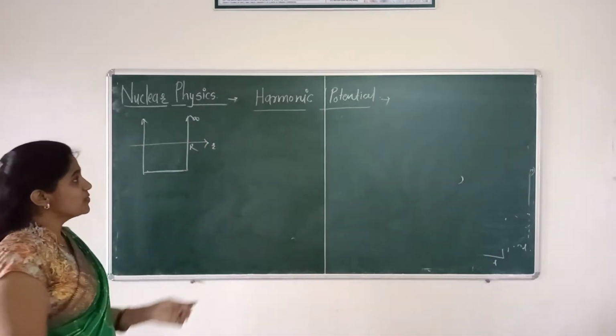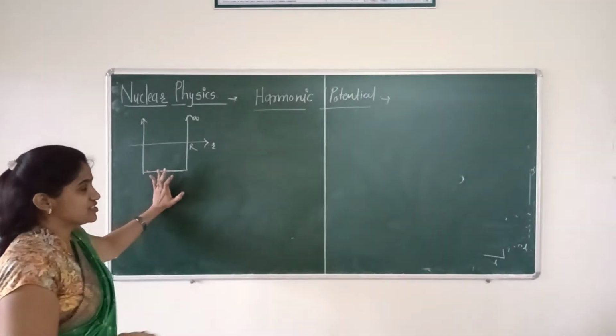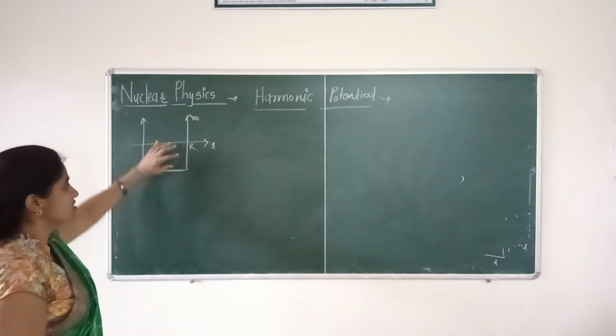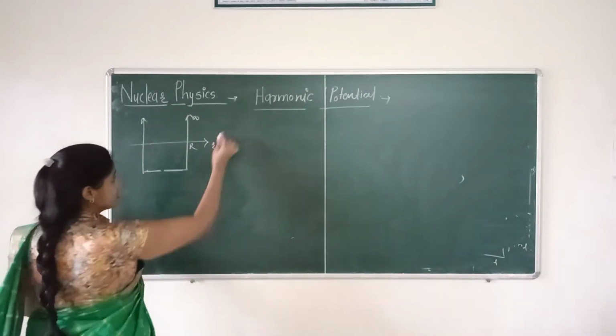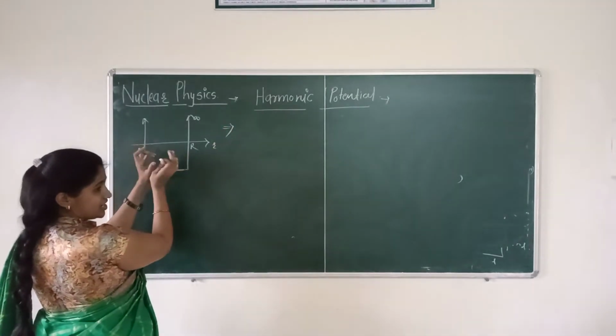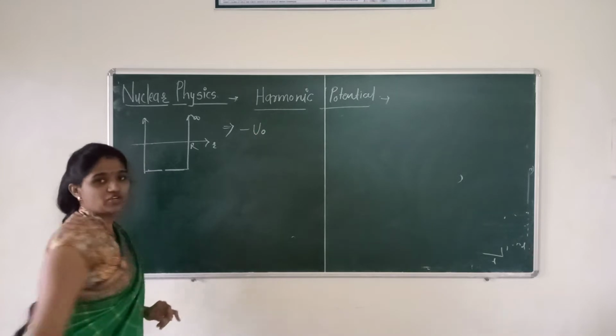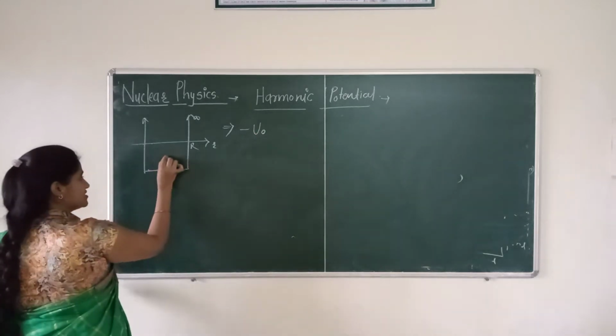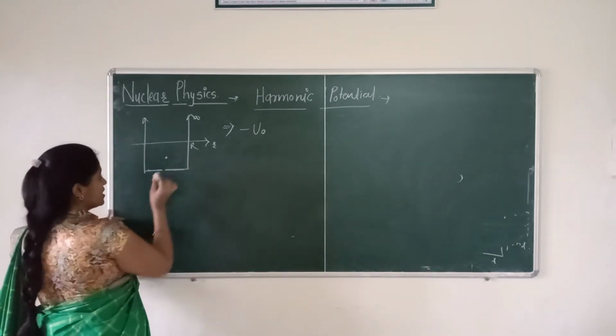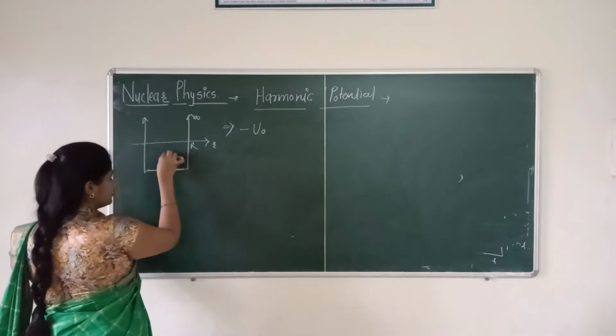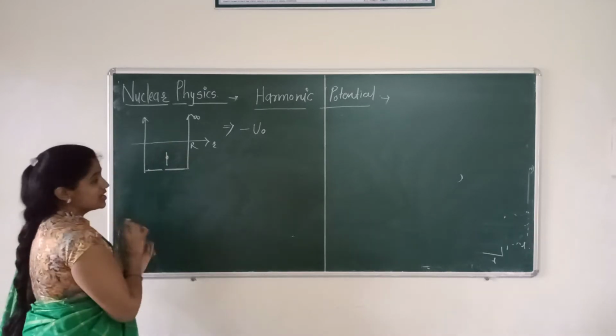The first potential felt by the nucleus is -U0, and the nucleon is already here. Then what is actually happening with that nucleon here?